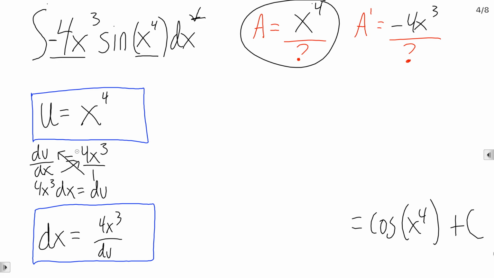So these are two boxes. And this is just what you're going to learn to try to achieve: to think of what's my u and write it down, take the derivative and cross multiply to determine what's my dx. What are my two boxes?